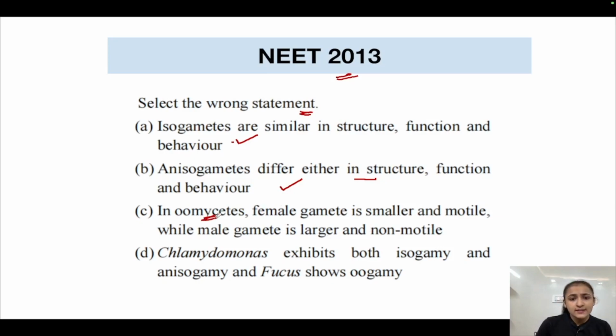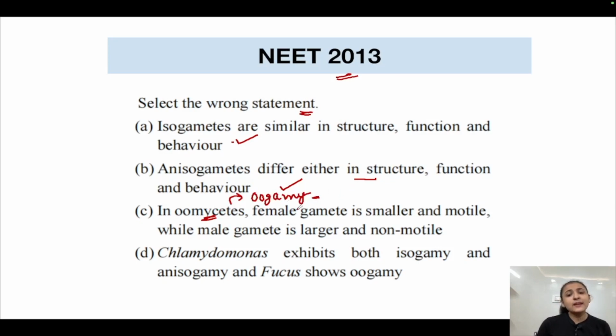Now, oomycetes is a class of fungi, right? Phycomycetes is divided into two groups, which were oomycetes and zygomycetes. So, in oomycetes, it is written that the female gamete is smaller and motile, and the male gamete is larger and non-motile. But in oomycetes, first of all, what is their speciality? It is why their name Oomycetes has been kept. It is because oogamy is seen in them, right?